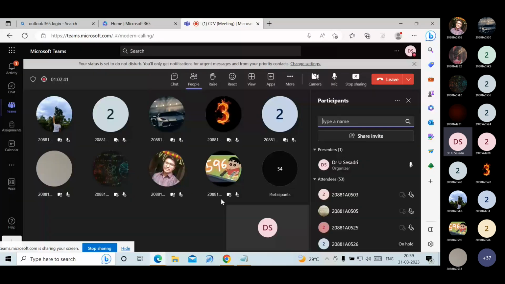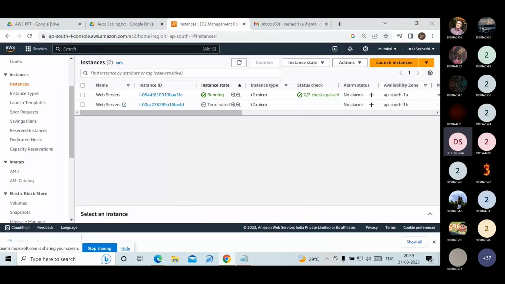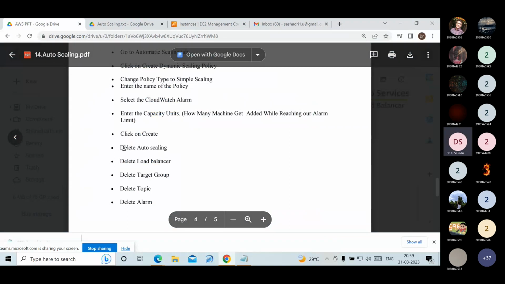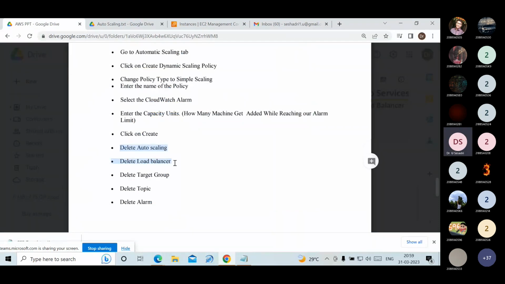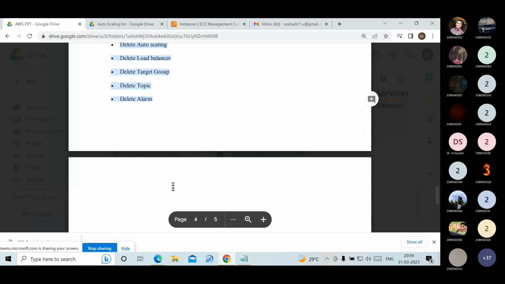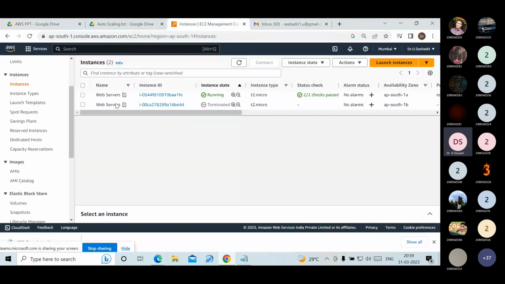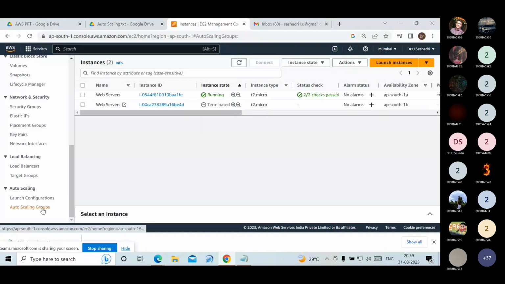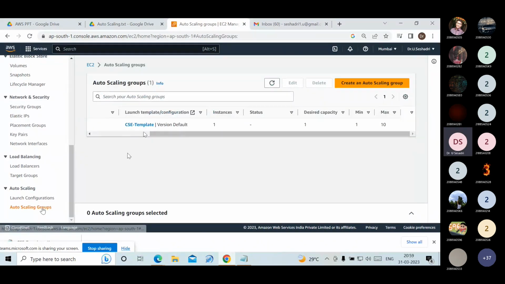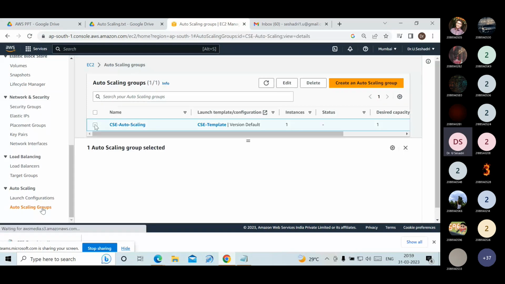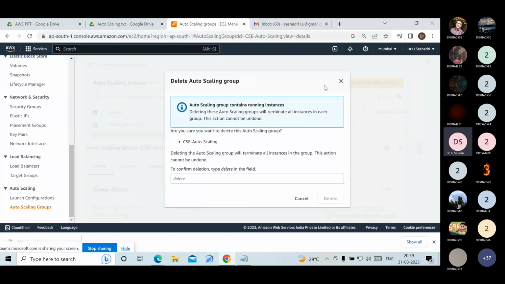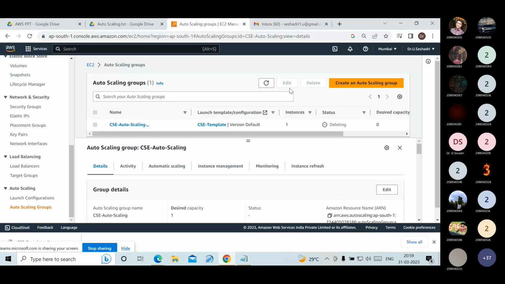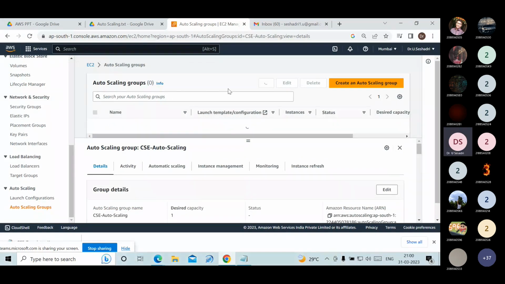Any queries? Raise your hands. After completion of your service, we have to delete everything one by one. First delete auto scaling, delete load balancer, delete target group, and delete alarms also. Now, how do we delete the auto scaling group? Select this, go for the delete option, and you have to type delete. That is deleting.